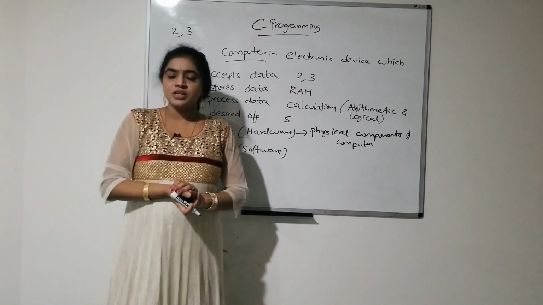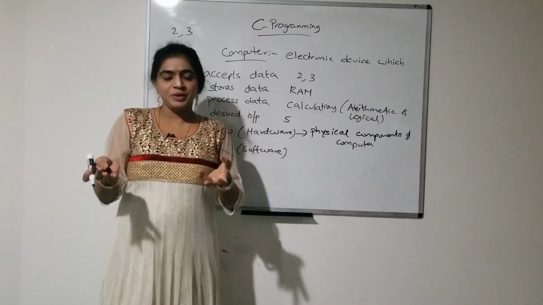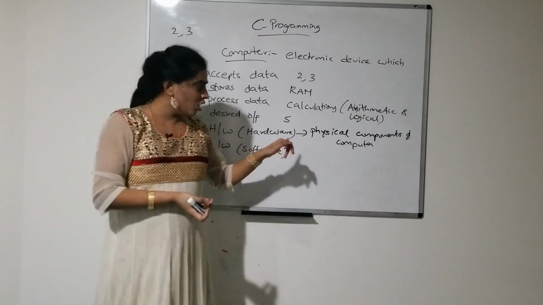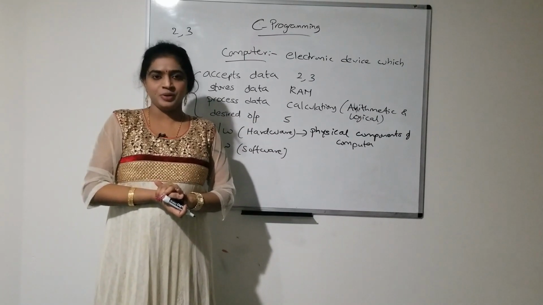So what are the physical components of the computer? Keyboard, mouse, monitor, speakers, printers, all these come under physical components of the computer. Motherboard, all these come under physical components.